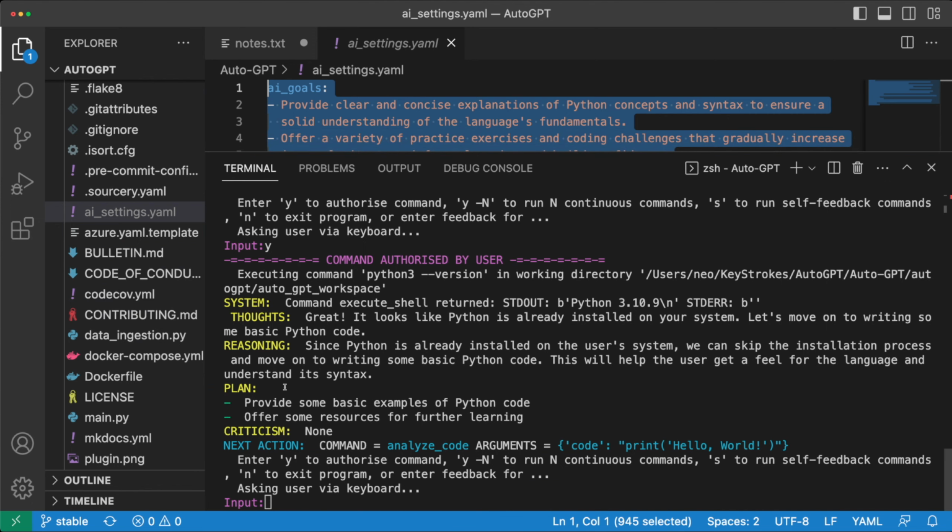Okay, so now the next thought is great. It looks like Python is already installed on a system, and then its reasoning is that Python is installed on user system, so we can skip the installation process and move on to writing some basic Python code. And then it talks about the plan again. It has no criticism again. And the next command it's suggesting to run is analyze code, and with the code as print hello world. Okay, so let's authorize this command and see what happens.